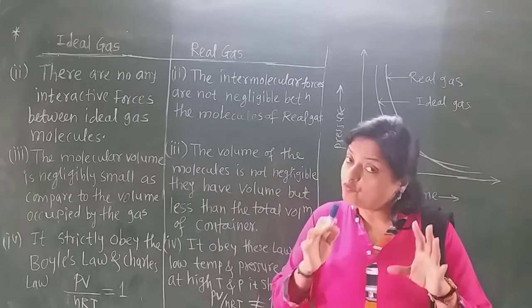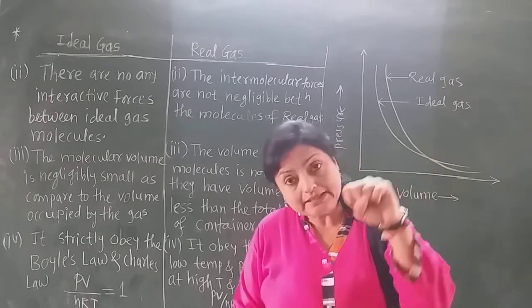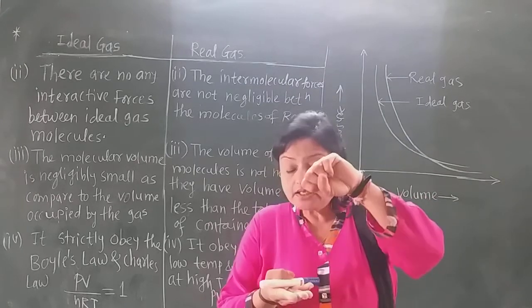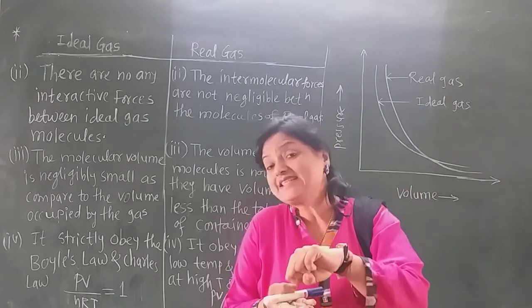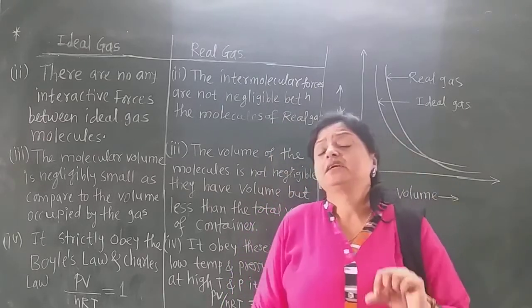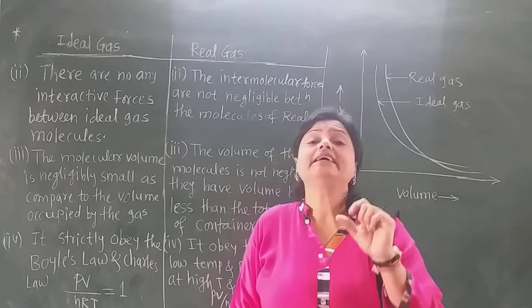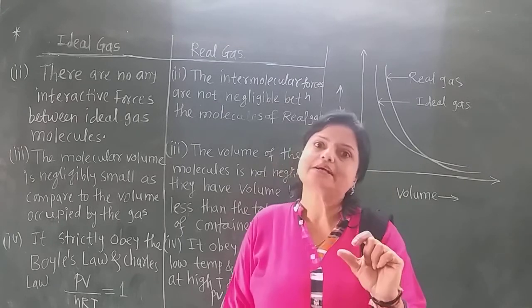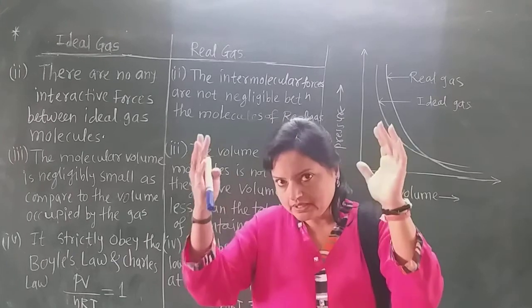They have some volume. Though we apply pressure on the gas molecules, the piston does not touch the bottom of the container. There is some space that shows that the real gas molecules have some volume, but it is less as compared to the volume of the container.